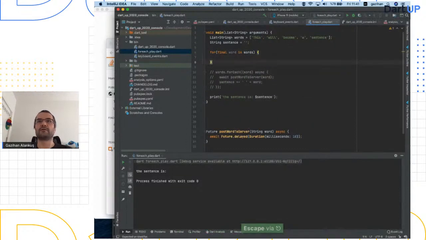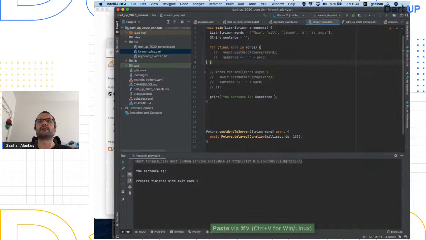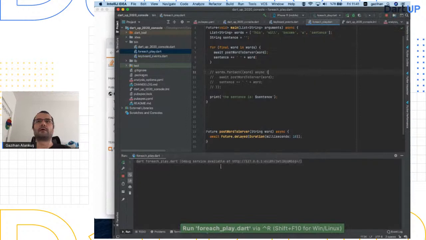Right, regular for loop and do your stuff in it. This is usually the antidote. There should be a space here. But yeah, I cannot await. My main needs to be async now. Yes, so now I have the sentence.